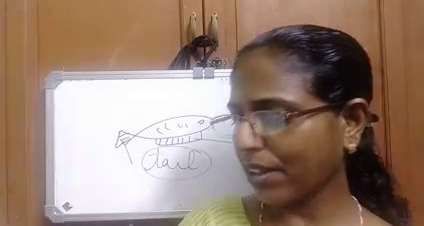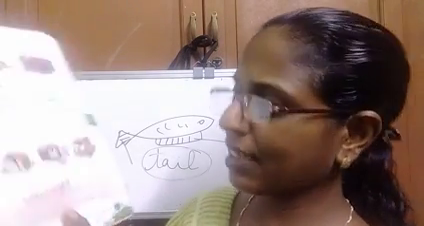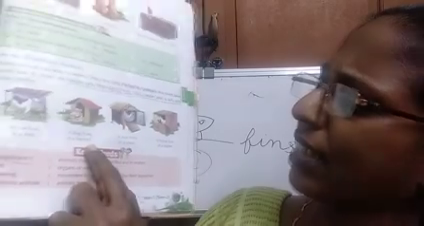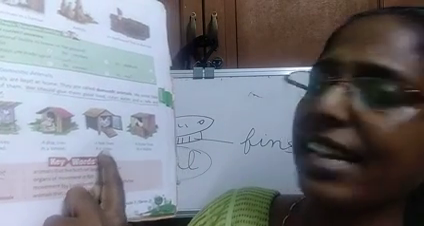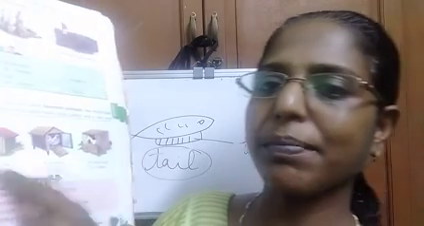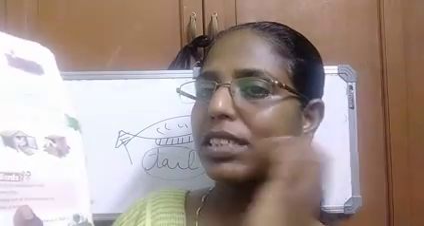Then homes of domestic animals. A cow lives in a shed. A dog lives in a kennel. A hen lives in a coop. And a horse lives in a stable. Learn these names. So all of you study this lesson well.